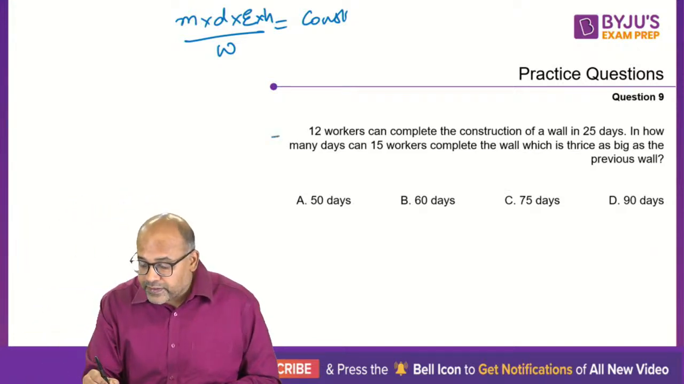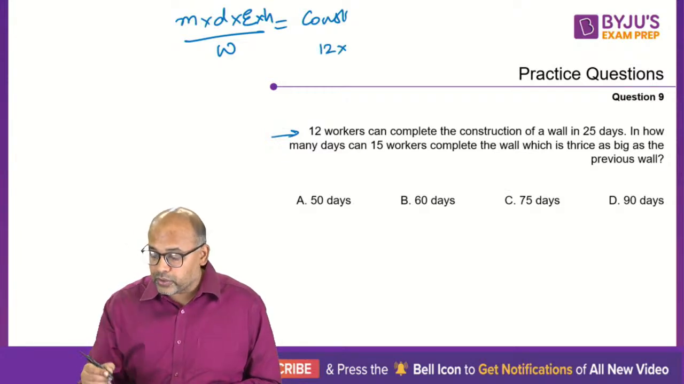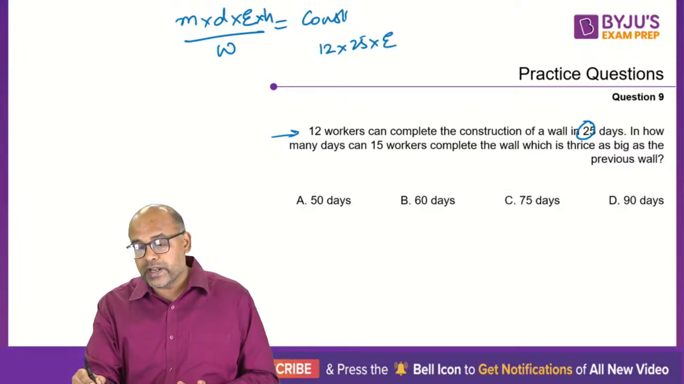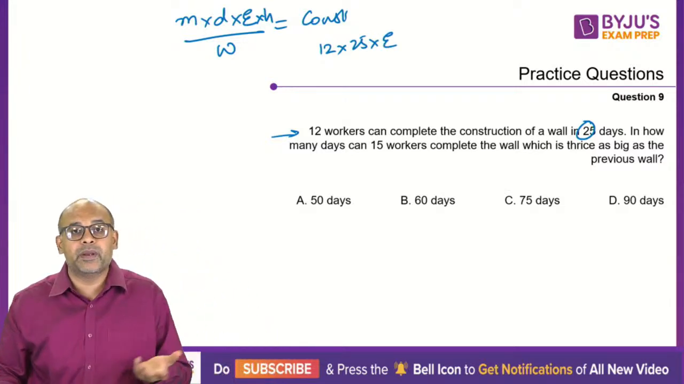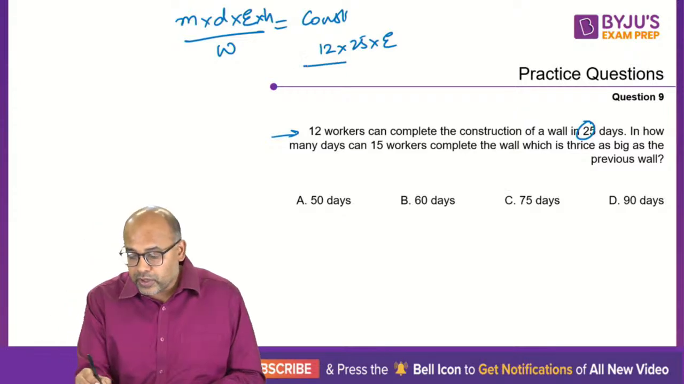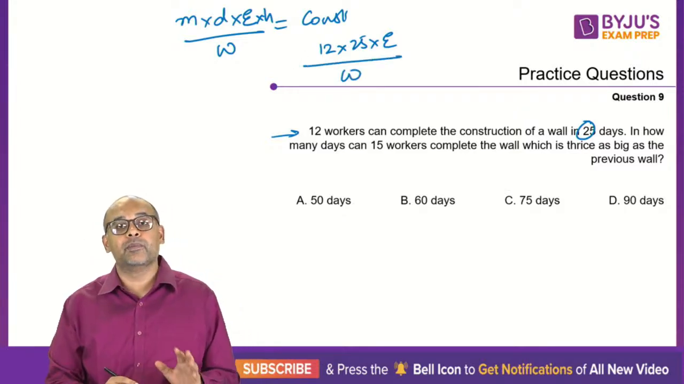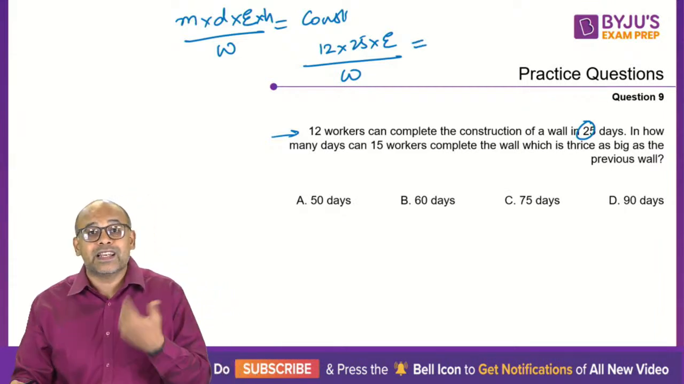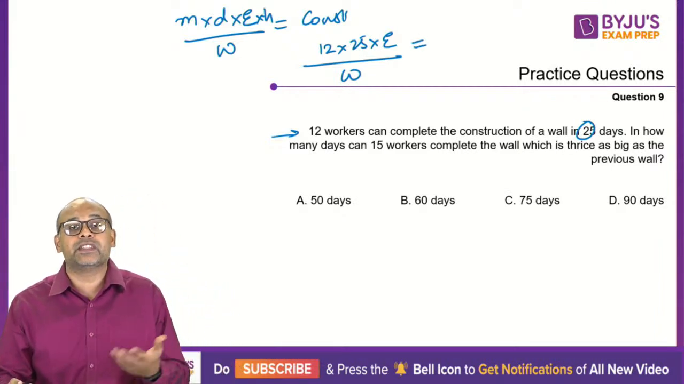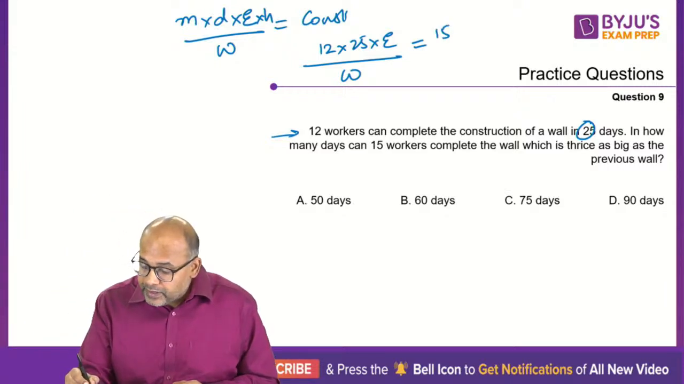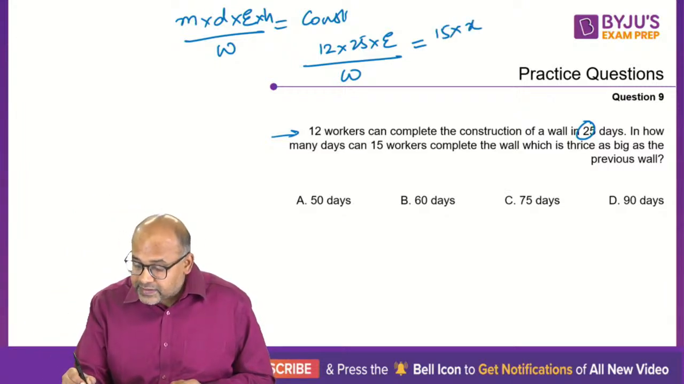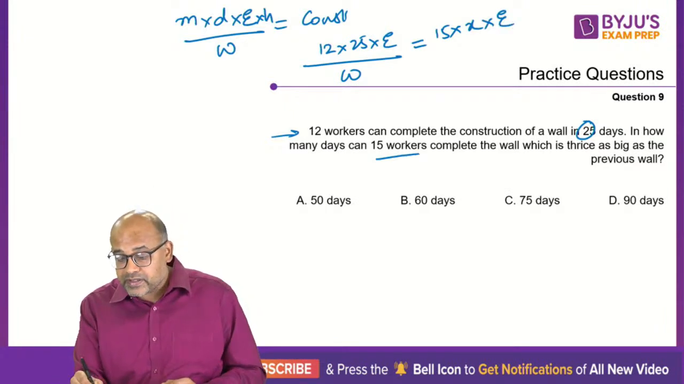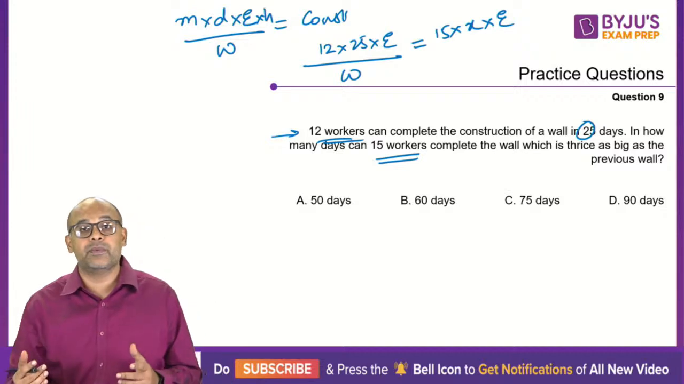The concept is, take the first case, 12 workers. So 12 into, number of days is 25. Efficiency we don't know, let's call it E. Number of hours is not being mentioned in the question, so don't write it. Divided by quantity of work, W. We don't know what W is, it is just W. In the first case, this should be equal to, now the second scenario, write the same expression for the second scenario. 15 people working for how many days? X number of days. We don't know that, that's what we need to calculate. Efficiency is the same because remember, same workers. So the efficiency is the same here.